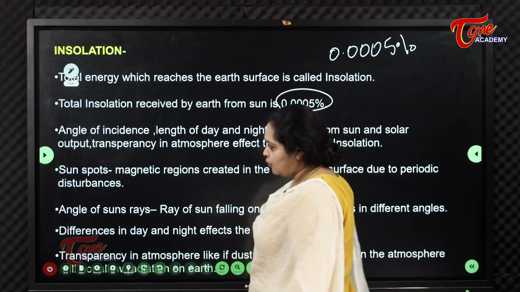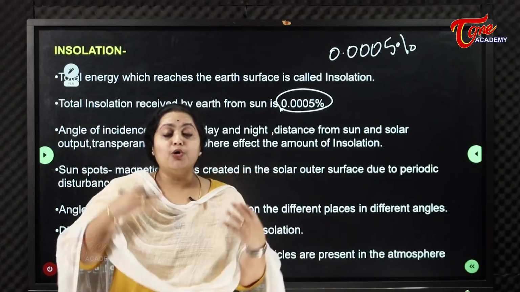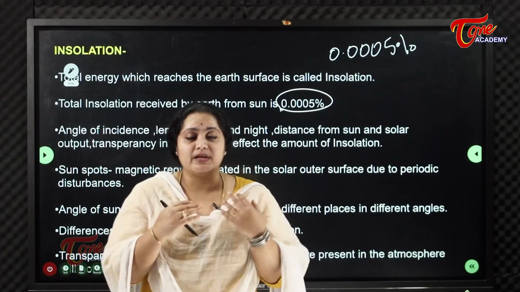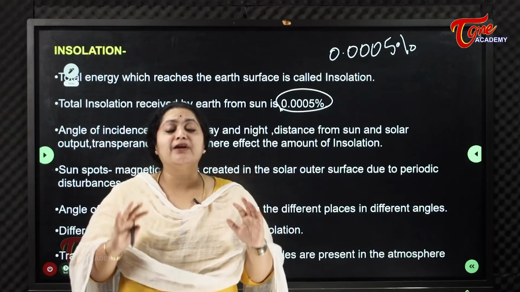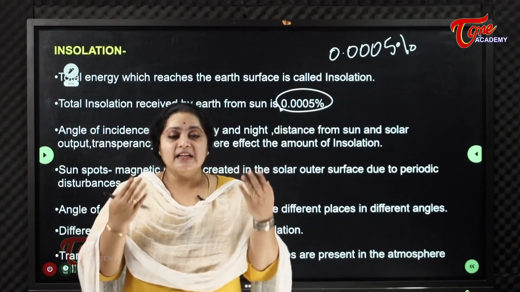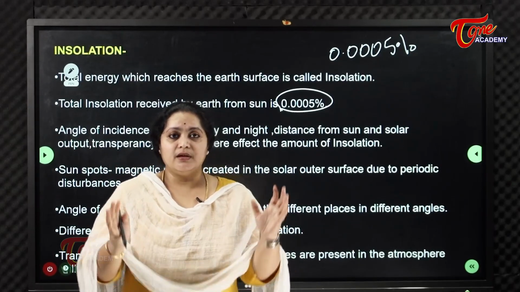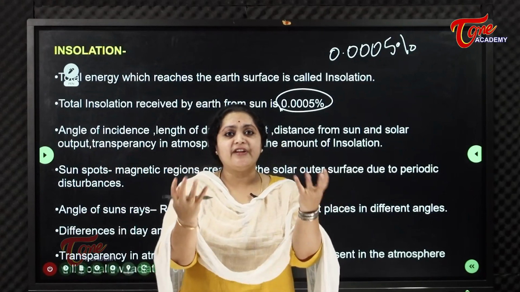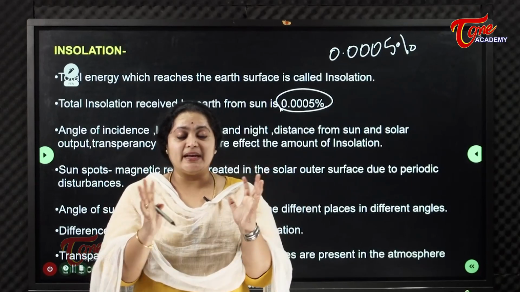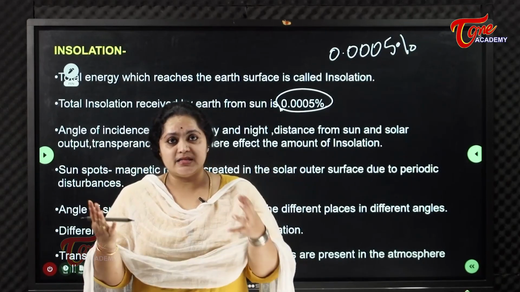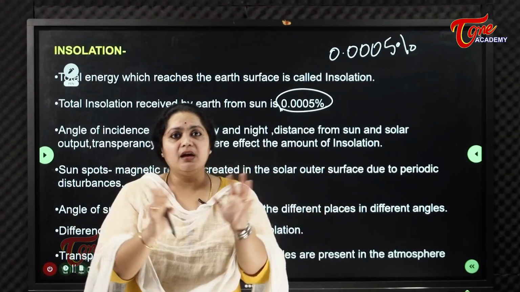0.0005%, because earth cannot take the whole energy of the sun as it is giving to us. We have to filter it in between. So the atmosphere does the filtering of the sun rays and it sends whatever is needed for the warmth of the earth. If we receive the whole energy, 100% of the insolation of the sun, the earth will become a heat ball just like another sun. Or else if we stop all the energy from the sun, it will become a cold planet.